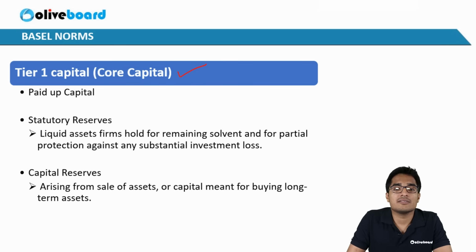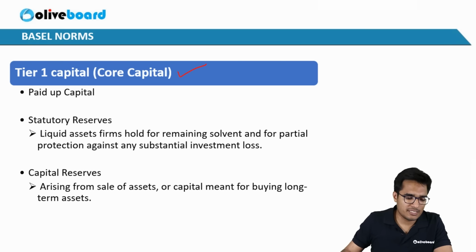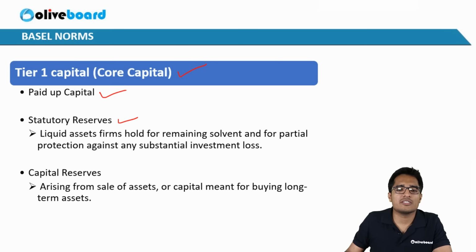The third is land. Suppose you immediately need cash, then you have to sell the land. You need to find a buyer for that land. So land is the least liquid. So tier 1 capital is something which is the most liquid, which can easily be turned into cash, right? It includes paid up capital, that is the common shares of the bank. All right. Second, statutory reserves. What does it mean?